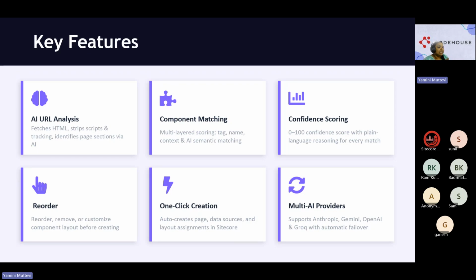Now, it also supports multiple AI providers. Why I made support for multiple providers is, suppose Anthropic is too costly. If you don't want to go with Anthropic, we can go for Gemini also, Google Gemini, or OpenAI and Grok also. This is just handling the automatic failover.